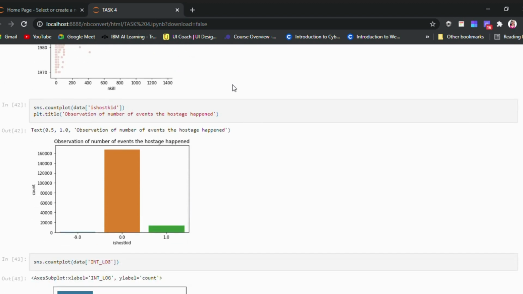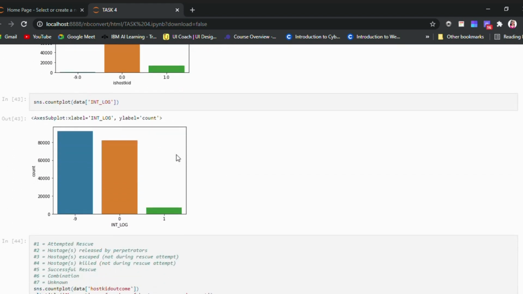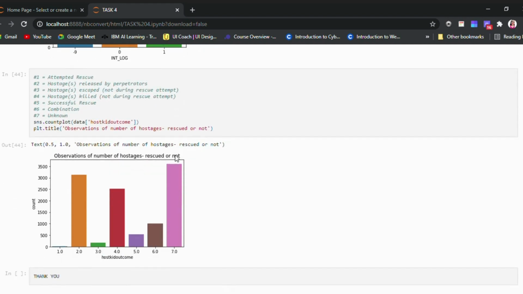Let us now come to the hostage planning that has been performed, and hostage planning has its maximum peak. A kid is made hostage, and we can also look at the graph where the hostage rescue team has worked successfully.